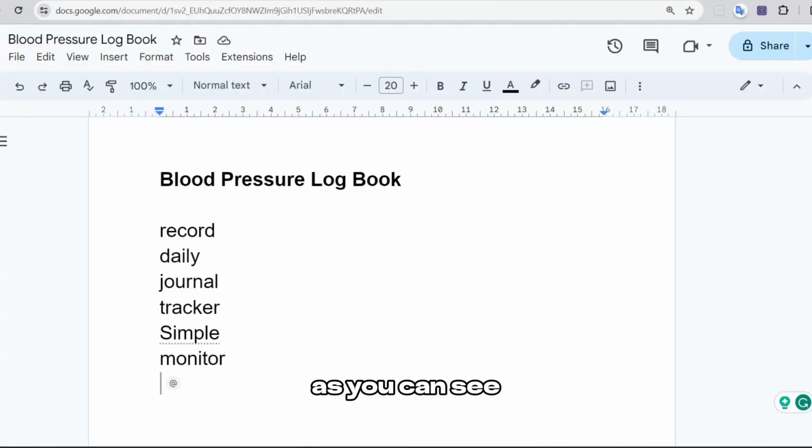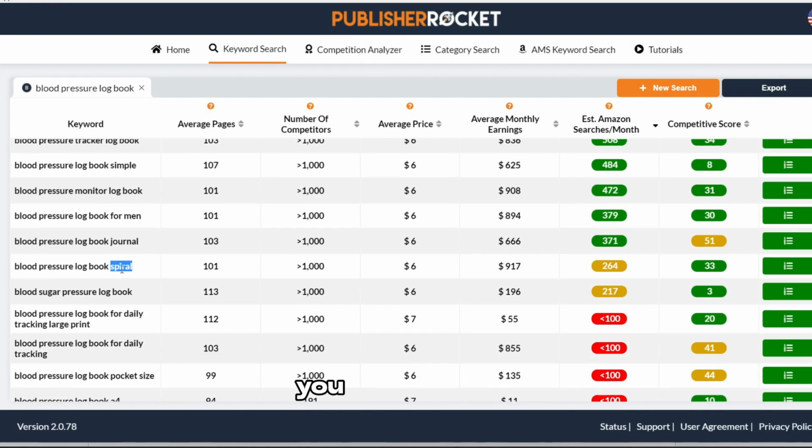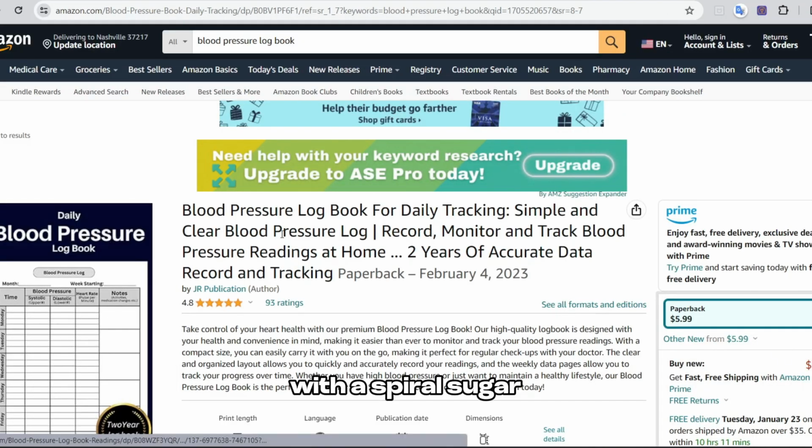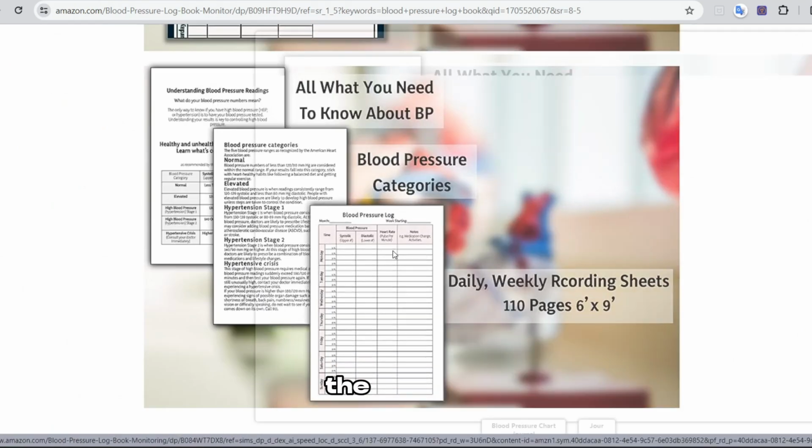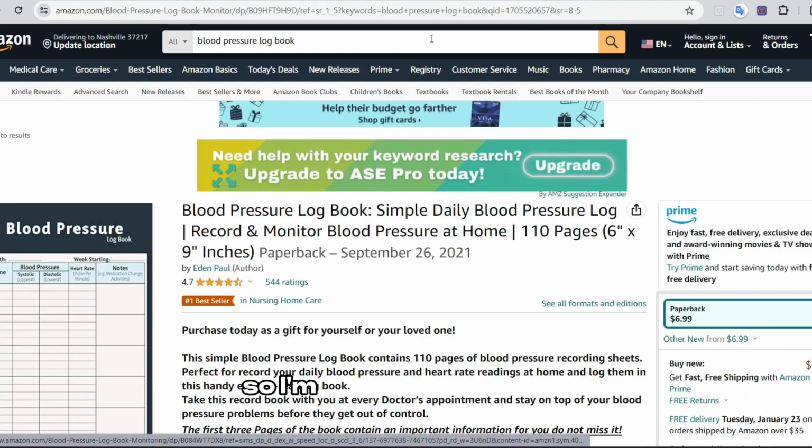Journal, as you can see, spiral here, you cannot add it because your book is not with a spiral. Sugar, will my book have an option for tracking the sugar? No, so I'm not going to include it.